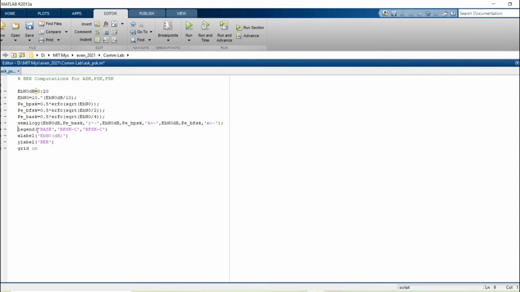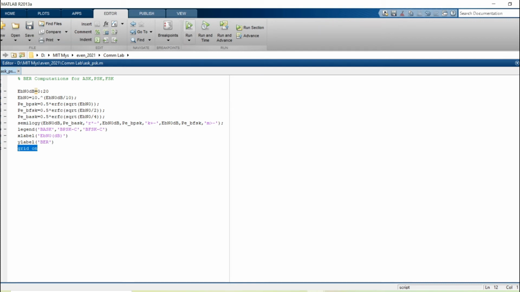Okay, coming to the next line, we use the legend function to indicate which curve belongs to which particular scheme. Then the X label is EB N0 in decibels, so it is 1 decibel, 2 decibel. Though we say decibel, the decibel values are linear: 1, 2, 3, 4 like that. Then the Y label is bit error rate, with grid on. Okay, I hope you have understood the program now.